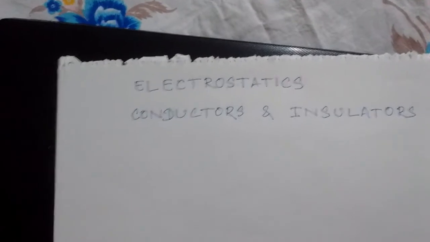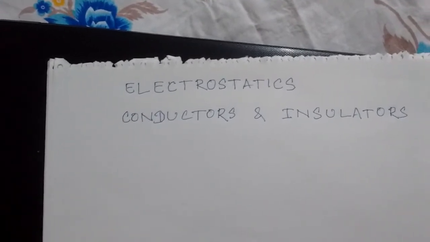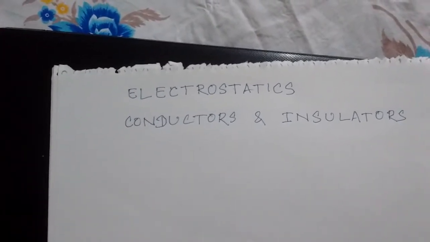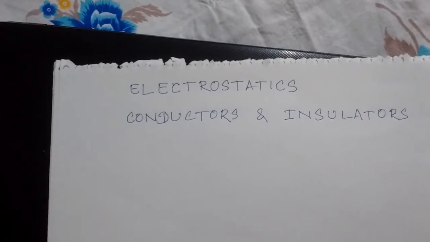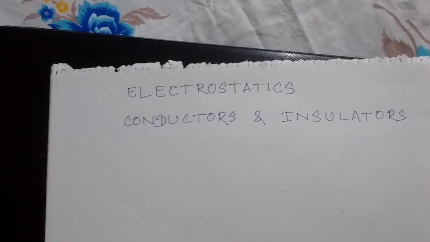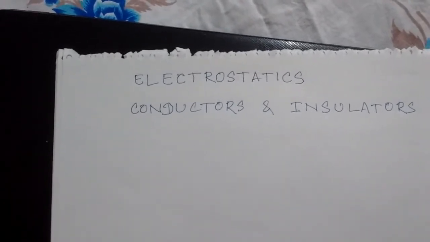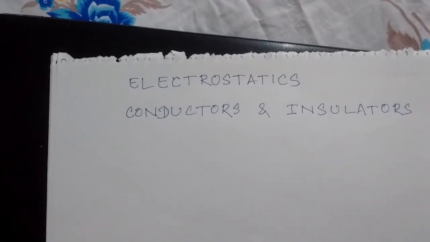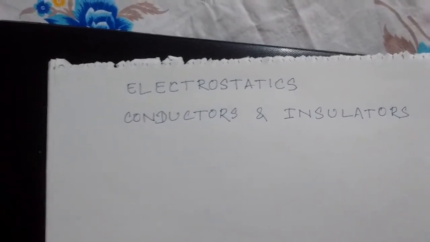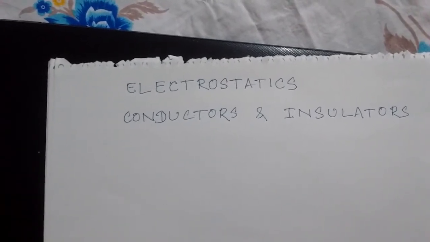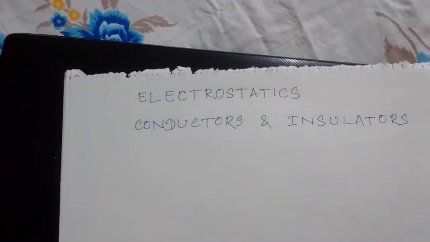For the moment you just know that conductors are the substances that are very familiar with electric current and insulators are not familiar with electric current. Examples of insulators are glass, plastic, wood, etc. Very common things.